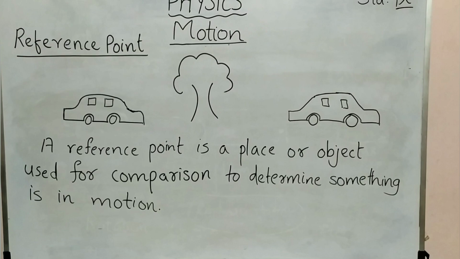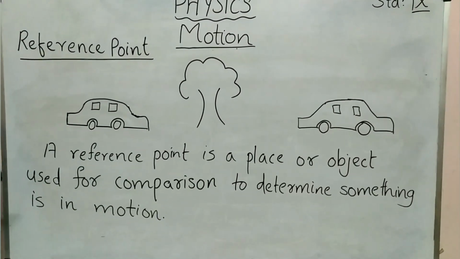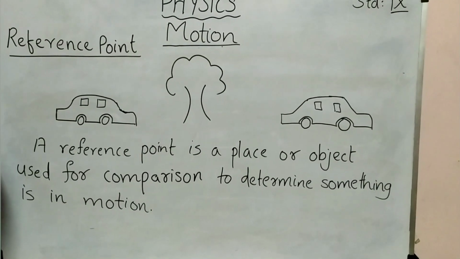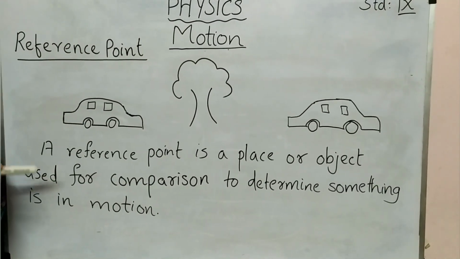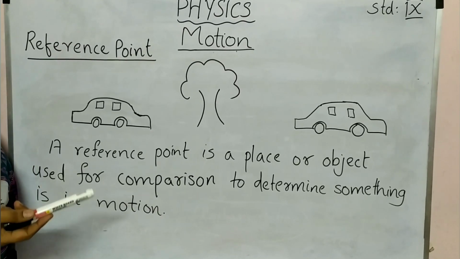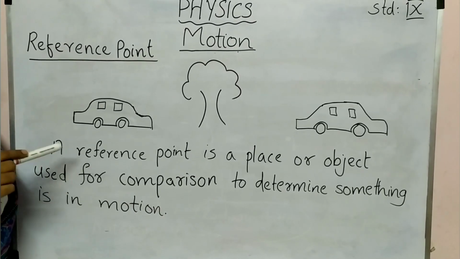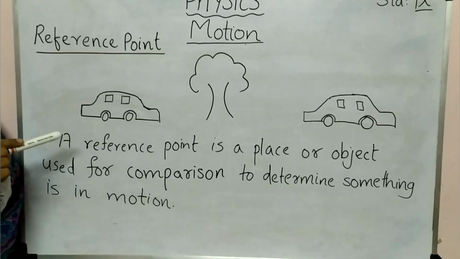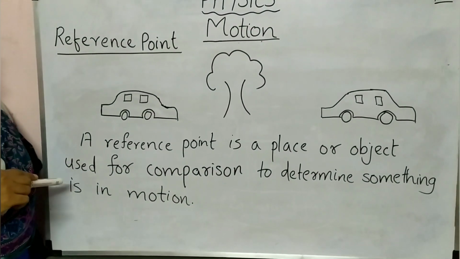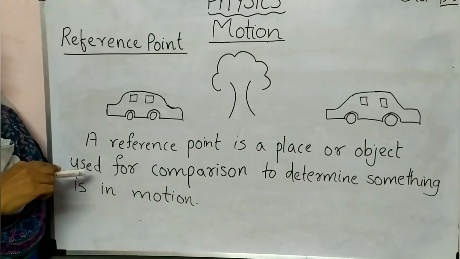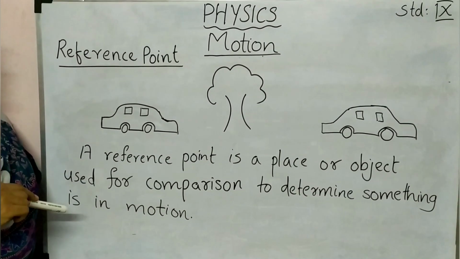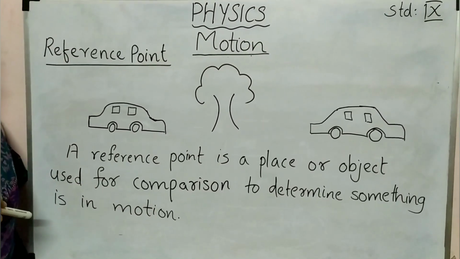Here you can see another example. You can see a tree there and one car is moving towards the tree, and after some time that car is moving. After some seconds you can see that the car is on the other side of the tree. So from this we can say this tree is the reference point. Here you can see one definition for this reference point: a reference point is a place or object used for comparison to determine something is in motion.